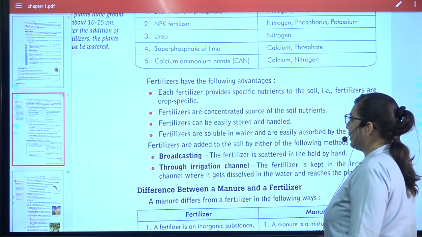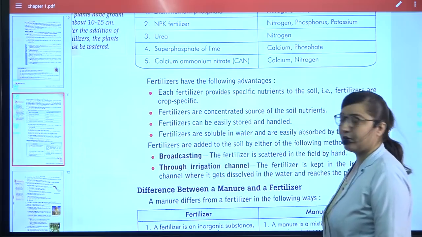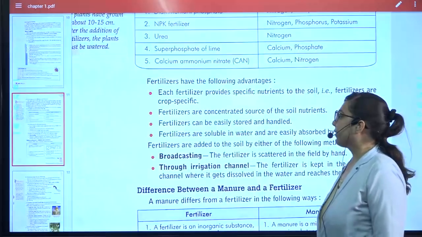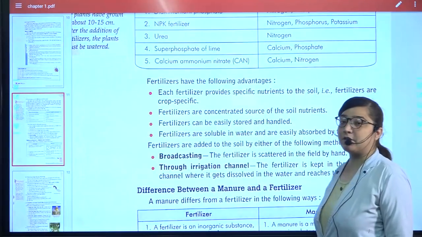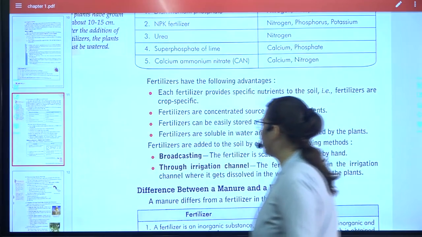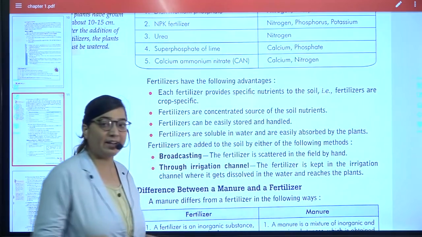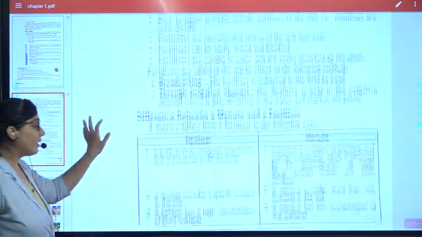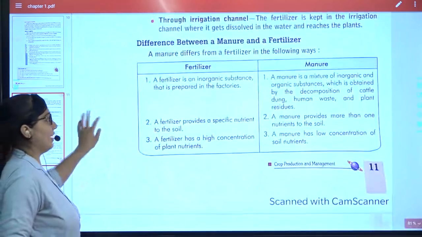They are the concentrated source of the soil nutrients. Next is they are easily stored and handled, and they are soluble in water, so it becomes easy. Then broadcasting, it is scattered into the fields, then through irrigation directly added into the water, it will reach to the plants.